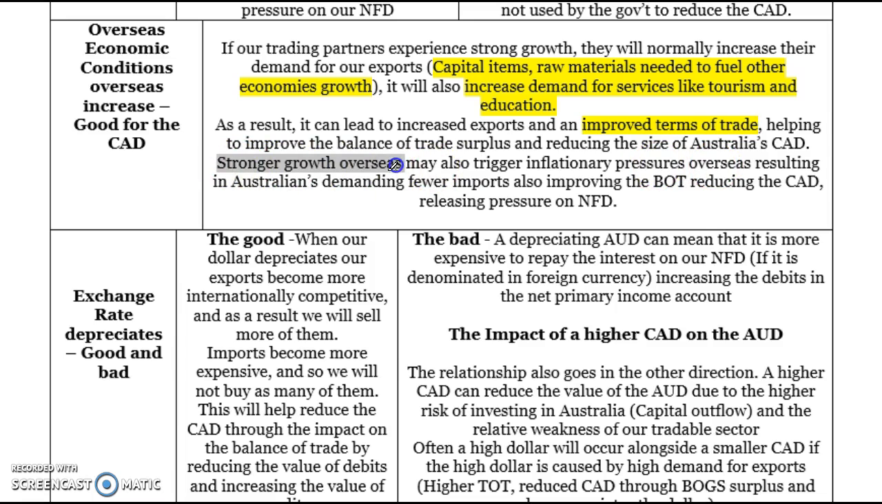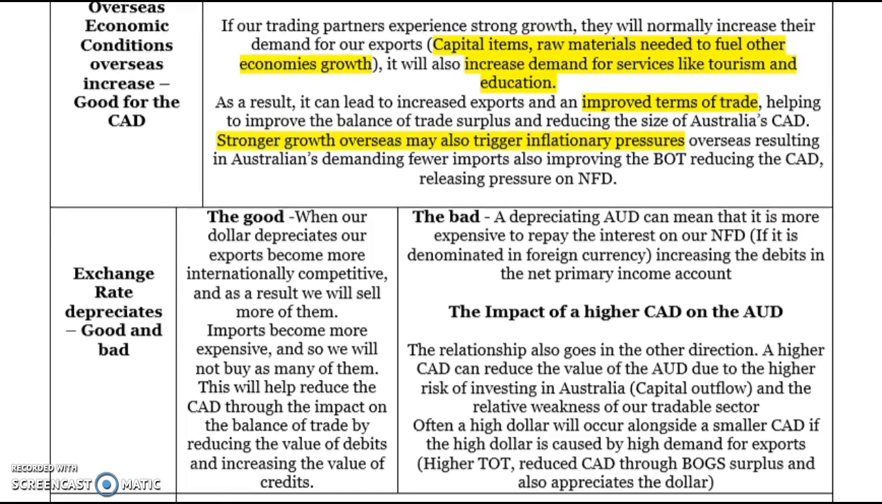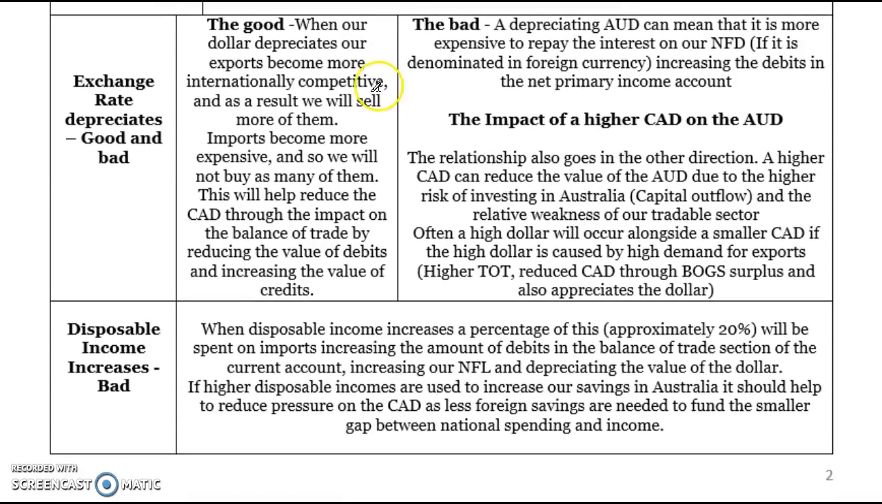The other thing you may want to mention is strong growth overseas can lead to inflation overseas. So we might import less because things cost more overseas because of inflation, and again that means there's less debits in the current account. The exchange rate, we talked about this in the last video, but when our dollar depreciates, exports become more competitive, so we export more and we import less.